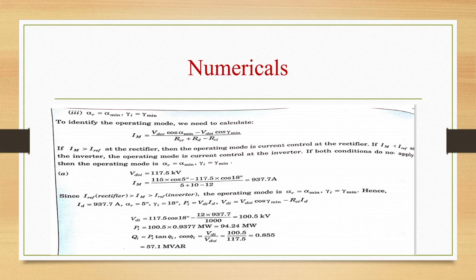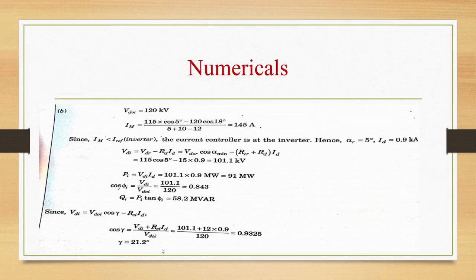Alpha R is 5 degrees. Gamma is 18 degrees. PI is equal to VDI ID, and VDI is VDO0I cos gamma minus RCI RD. So VDI we got as 100.5 kilovolt, PI is 94.24 megawatt, QI is equal to 0.855, that is 557.1 MVAR. But VDI is equal to 120 kilovolt.